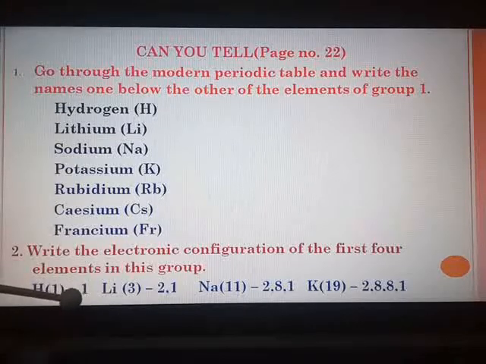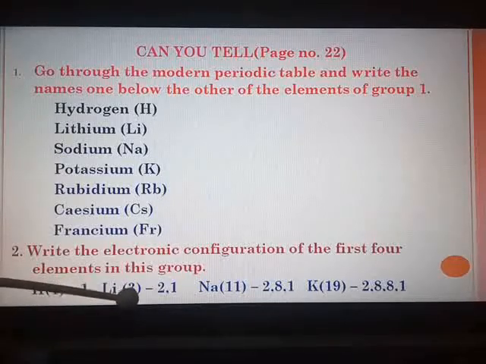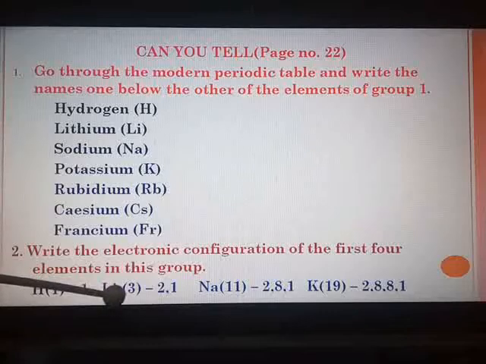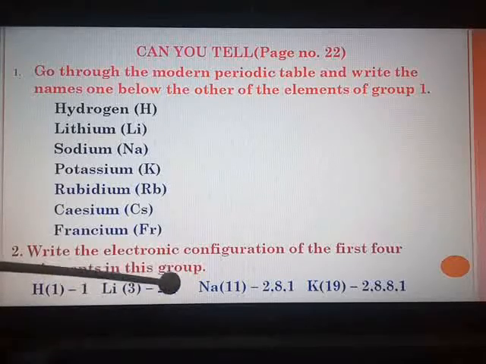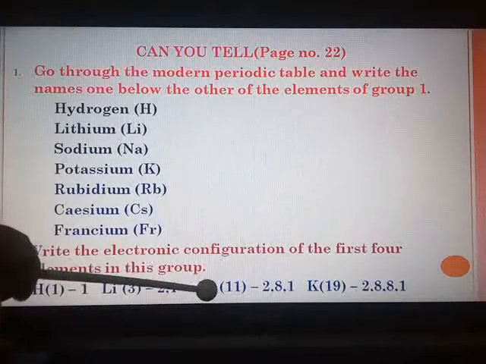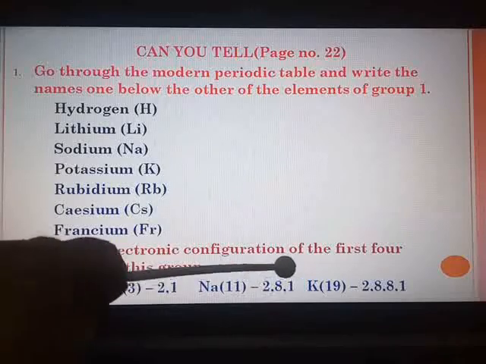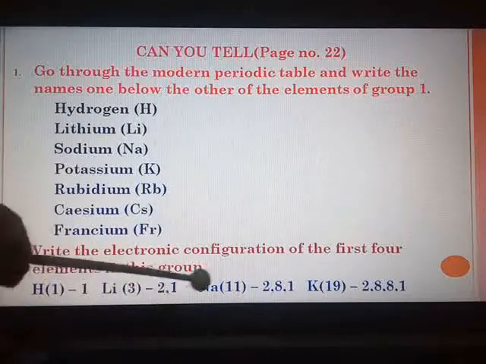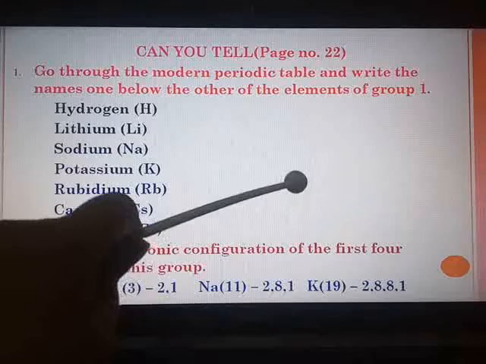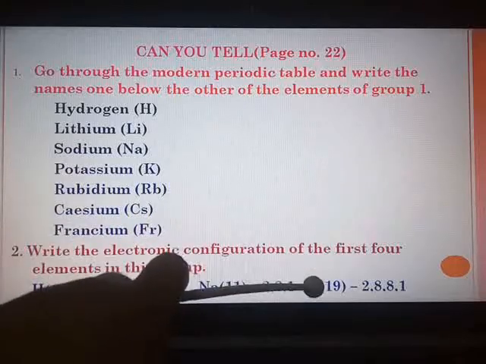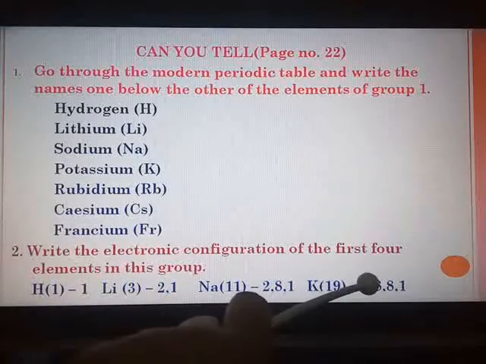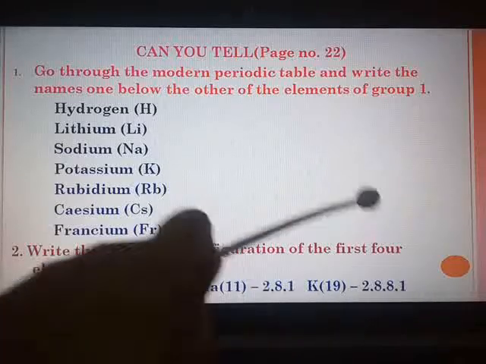So electronic configuration is only 1 electron in the first shell. Lithium, atomic number 3. 2 electrons in the first shell, 1 in the second shell. Sodium 11, 2, 8, 1. Here a comma should be there. If a comma is not there, then you will be given a full 0. Potassium 19, 2, 8, 8, 1.